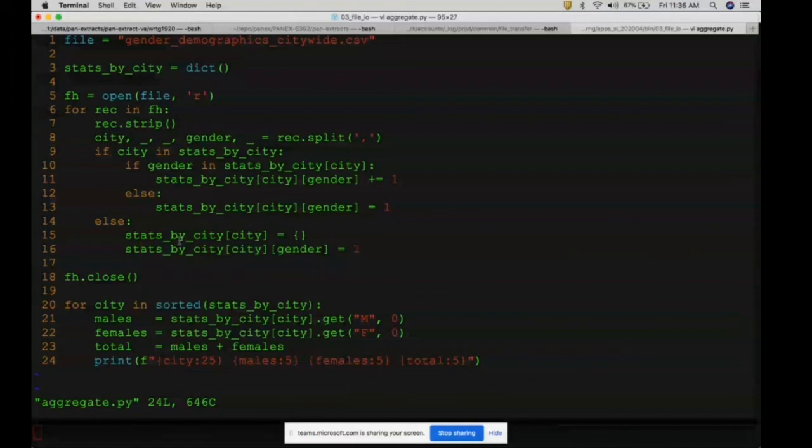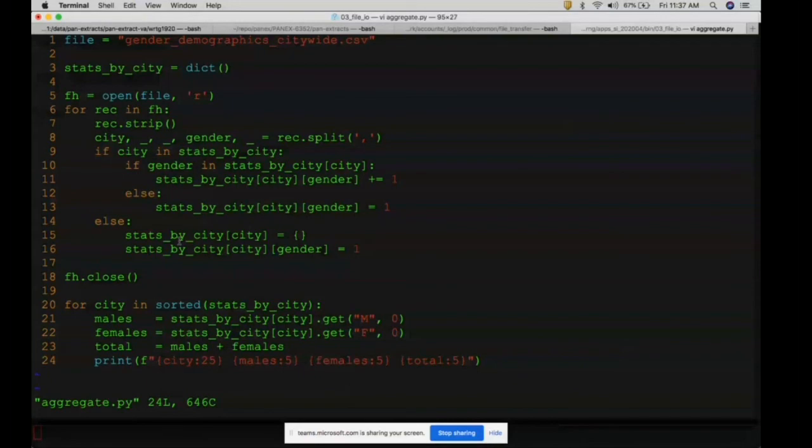What it does is, first of all, if the city is there, then it adds the gender and increments the count. If the city is not there, first it adds the city as a key and then it adds the gender. So it's basically using the get function, so it has to initialize. I will explain this on Monday, but I want you guys to take a look at lines 9 to 17.